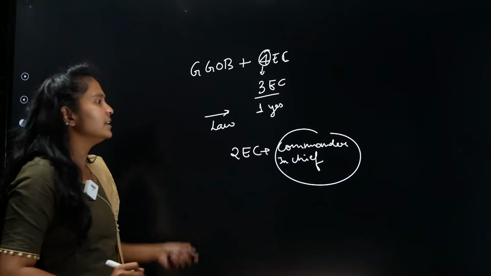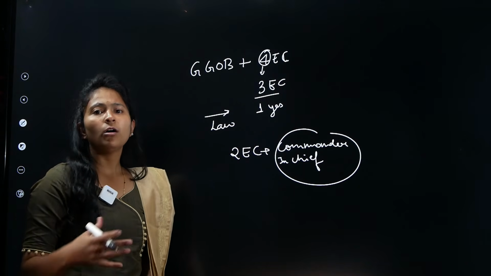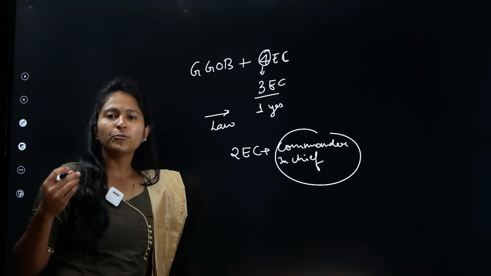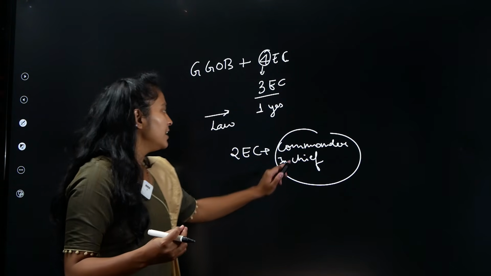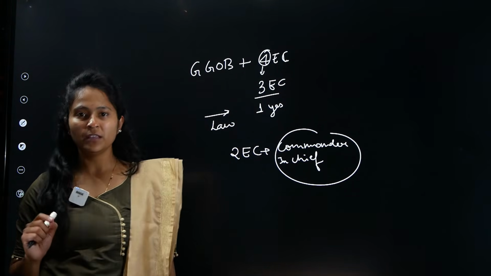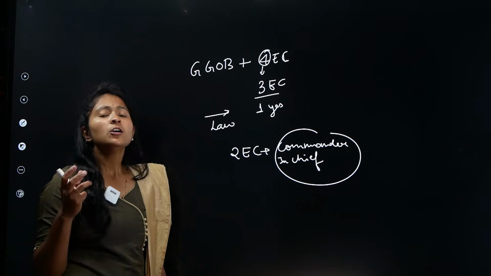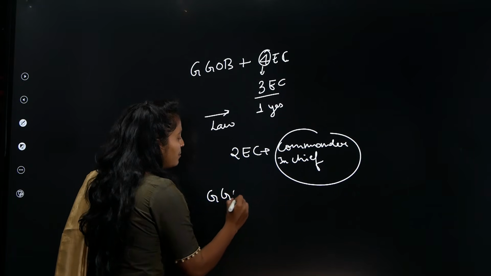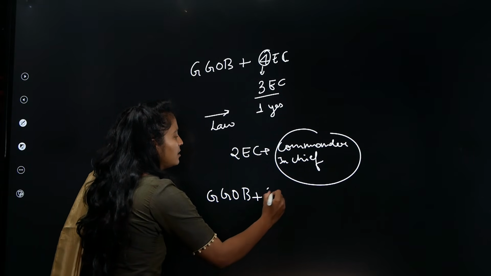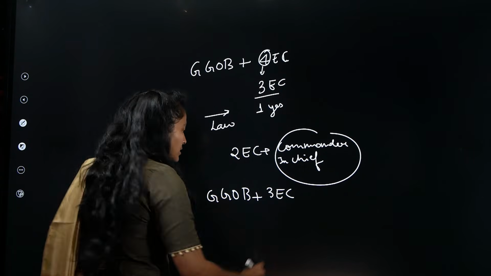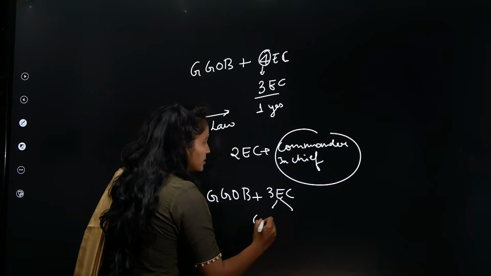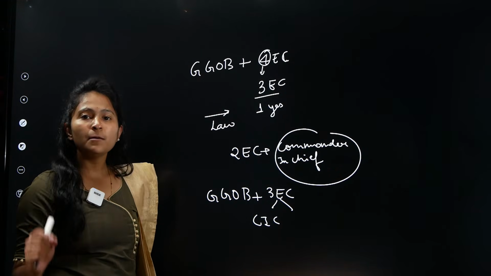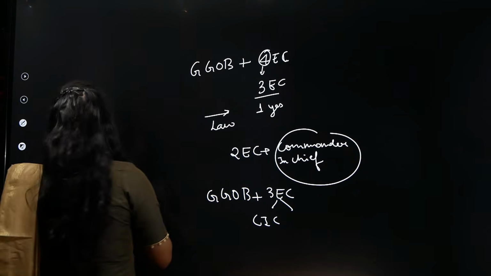Because now you know that the Governor General of Bengal, or this entire East India Company, is now taking care of the country. They need some kind of military assistance. So for that, you have a Commander-in-Chief also being there. So right now, who is going to make all the laws is your Governor General of Bengal plus his 3 executive council. Among these 3 executive council, there is one person who is called Commander-in-Chief.